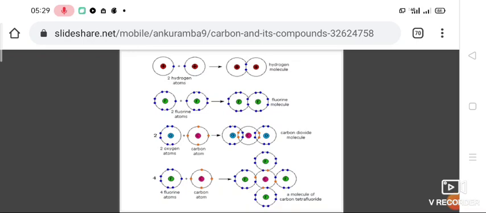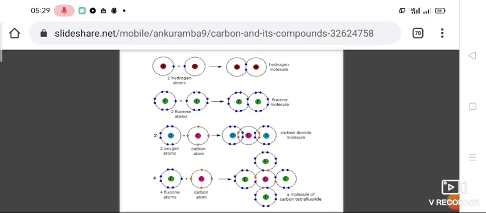Each hydrogen shared one electron, so the covalency of hydrogen is 1. The covalent bond is shown by a solid line between two bonded atoms. So you have to write the formation of a compound or molecule in such a way.